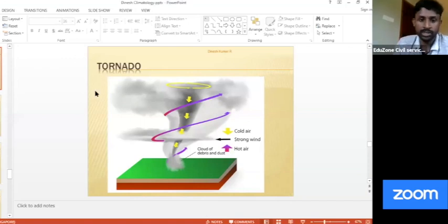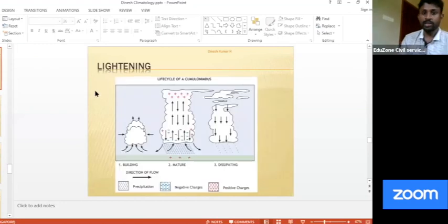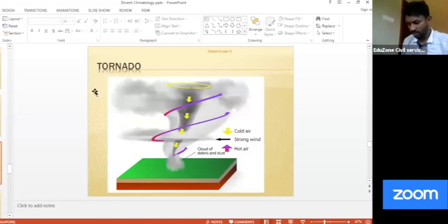So please remember this much. Let's write this particular thing: tornado basic notes. We don't require too much. First thing, basically, it is not associated with our monsoon or our atmospheric disturbances. It is basically seen in North America. North America, remember squall line?